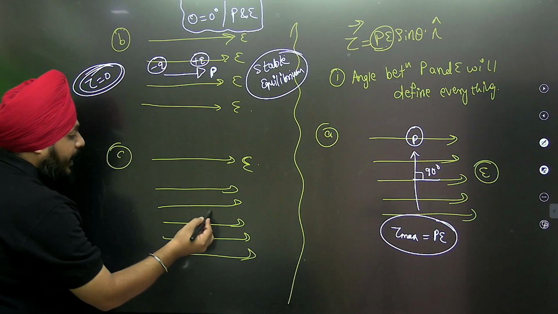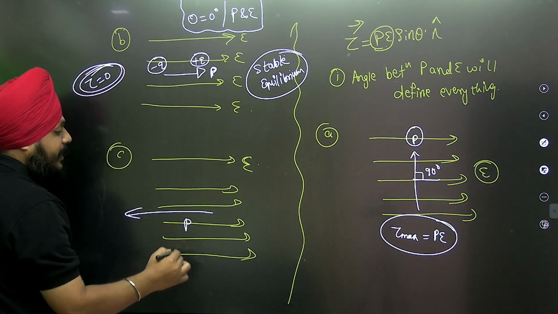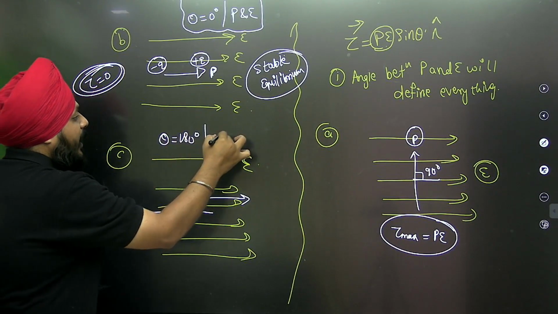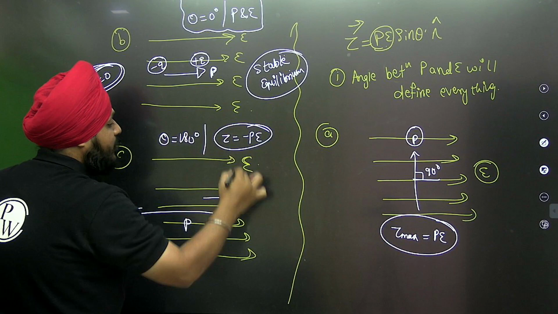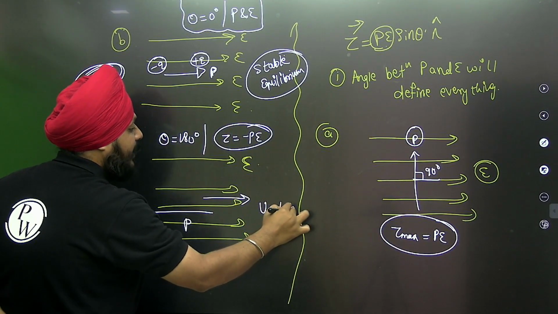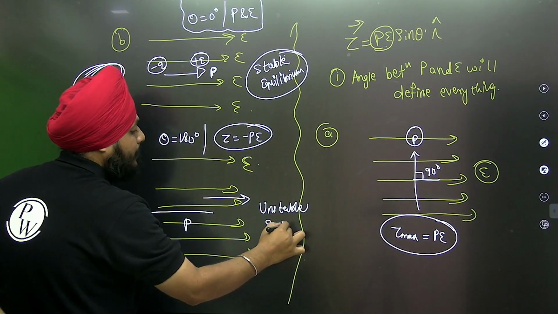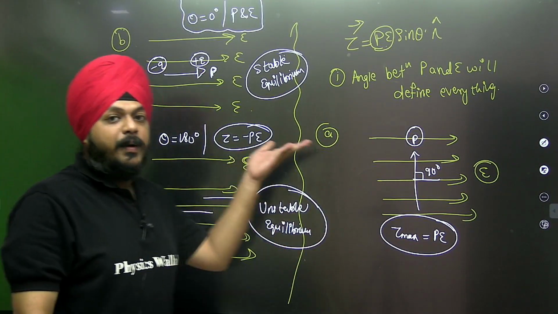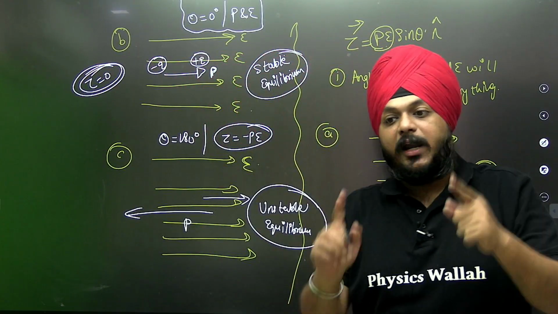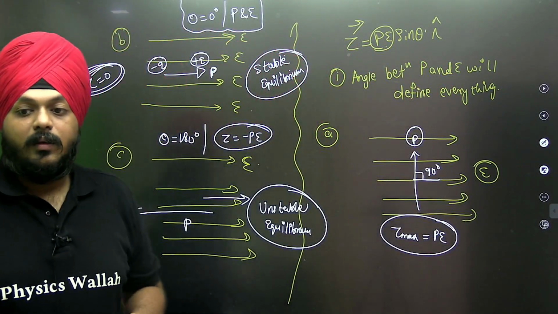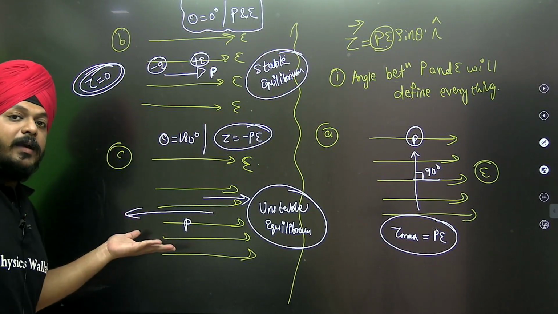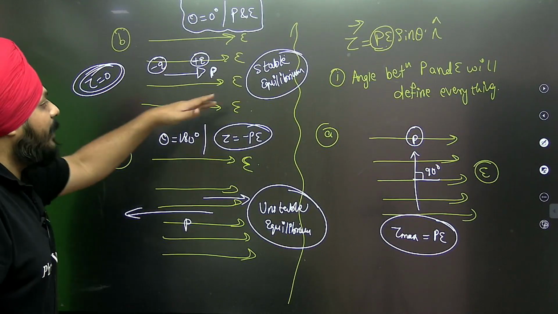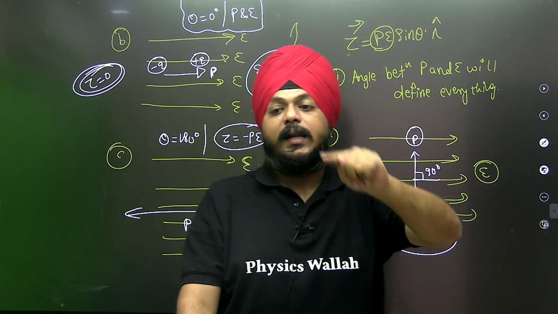And whenever the dipole is kept at 180 degrees, whenever theta is 180 degrees, we have the negative value. This situation is known as unstable equilibrium. Maximum torque when the dipole is placed perpendicular to an electric field. Unstable equilibrium when the dipole moment is anti-parallel to the electric field. Stable equilibrium when the dipole moment is parallel to the electric field.